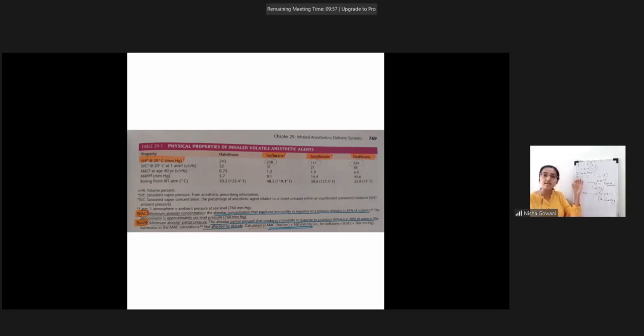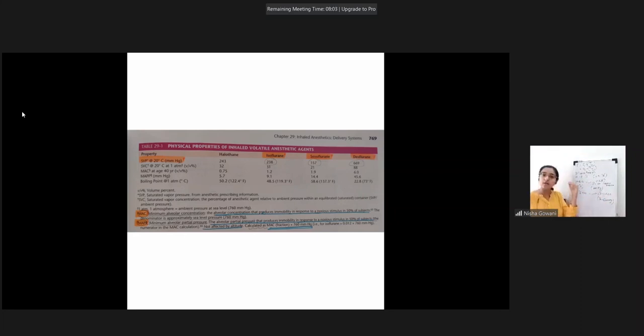So volume percent is calculated. Okay, so what is the saturated vapor concentration? Isoflurane, I know, the pressure exerted by isoflurane at 20 degrees is 238. So how much is the concentration? How much is the percent? That will be 238 divided by 760, and you find out the percent. If you calculate that percent, you will get 31%, which is mentioned over here in the table. And if I do 31% of 760 mm Hg, I will get 238 mm Hg. Just like it is interchangeable.